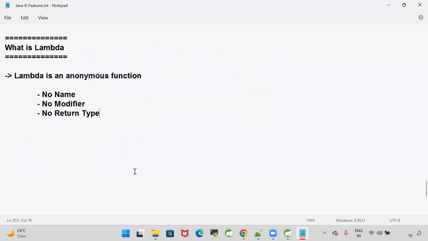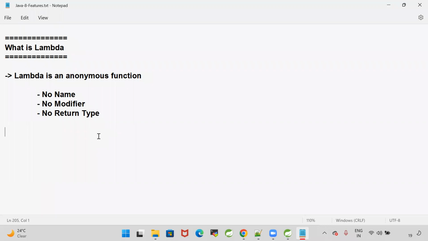So what is the definition for the lambda? Lambda means it is an anonymous function. Lambda will not have any name, any modifier, or any return type. Lambda means an anonymous function without name, without modifier, and without return type. That is called lambda expression.